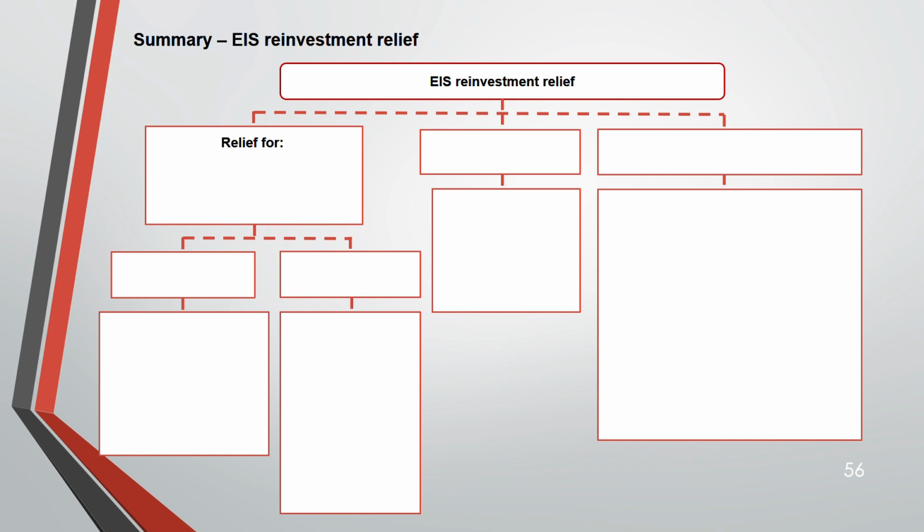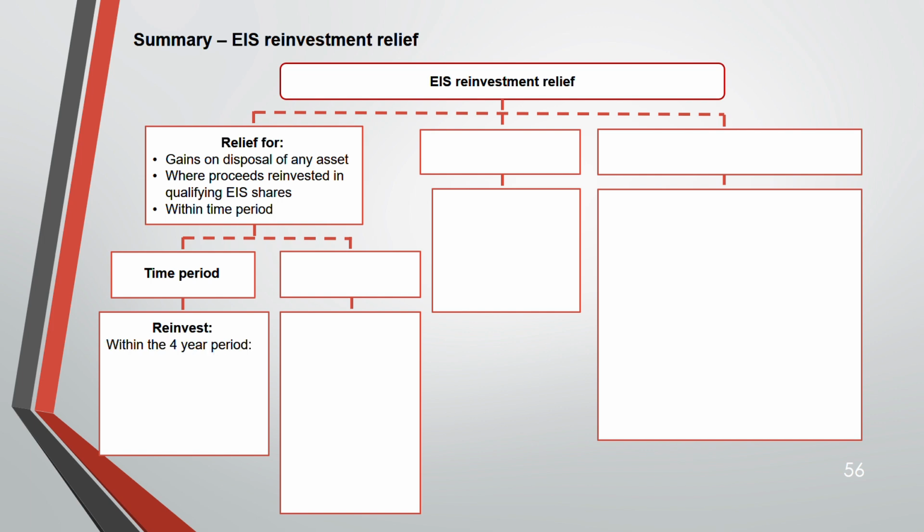Now, it's a summary. EIS reinvestment relief. You get a relief for gain on the disposal of any asset where proceeds are reinvested in qualifying EIS shares within the time period. What is the time period? Reinvest within the 4-year period: 1 year before, 3 years after the date of sale. Claim for 23-24 by 31st Jan 2030.